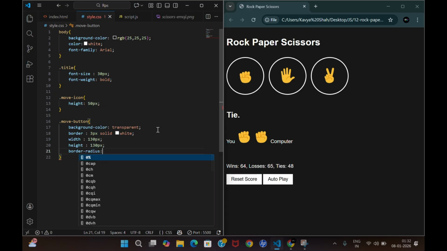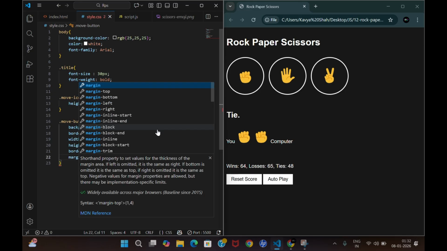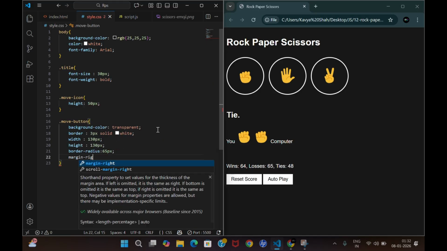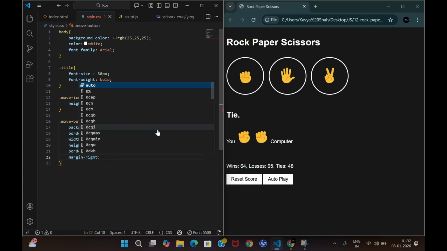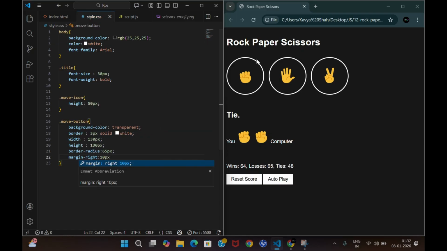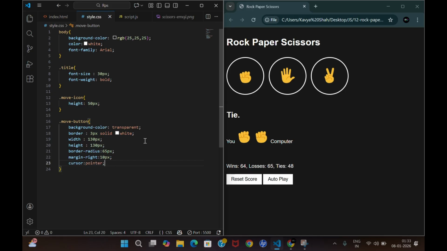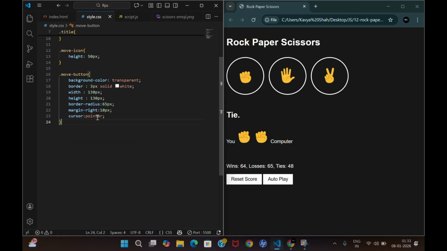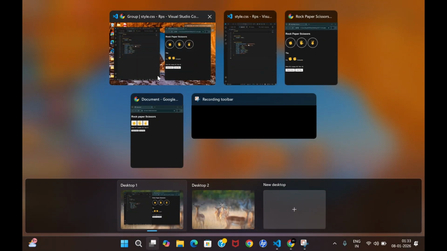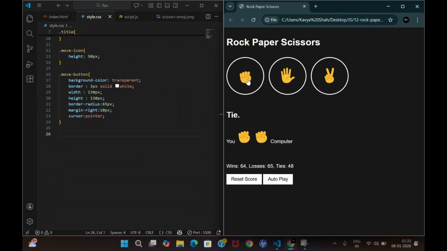That is, half of this will be 65 pixel, right? So enter it. Then margin, now we want a space between these two, right? So margin right will be 10 pixel, meaning the space between these two elements. And cursor, what is this cursor? When I'm going, see, here it's an arrow and here it becomes a cursor, so it becomes pointer, right? And now finally, let's check what that old website would look like.